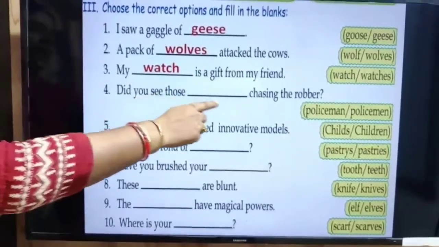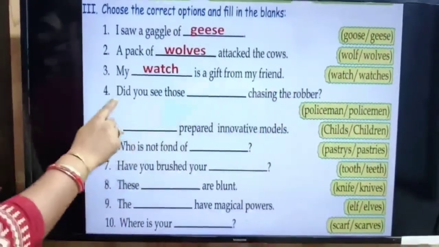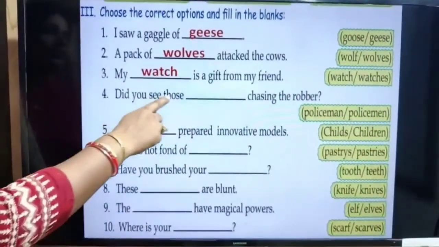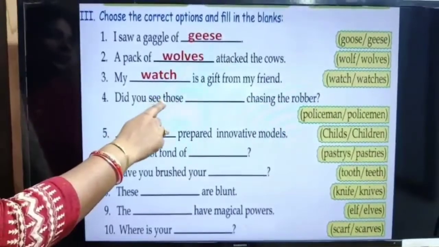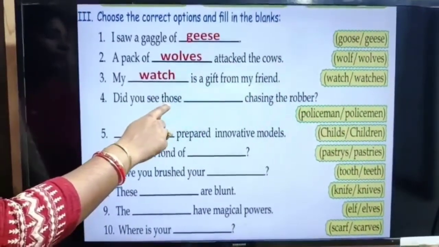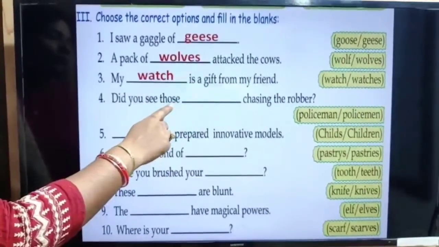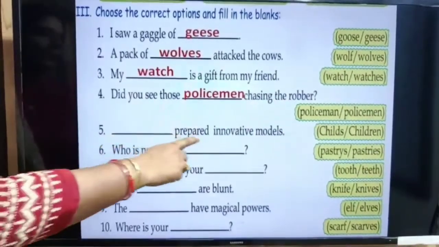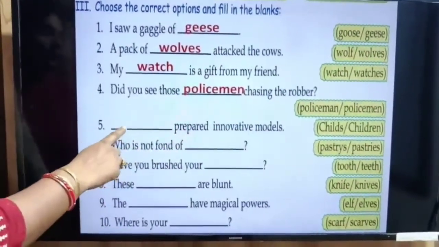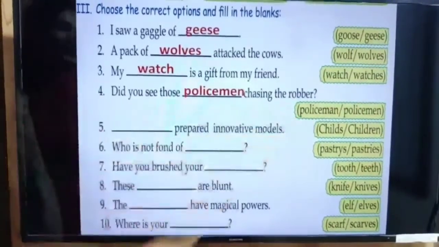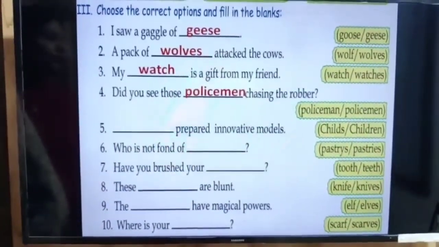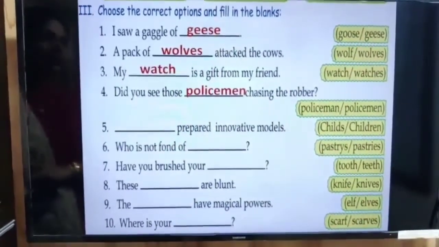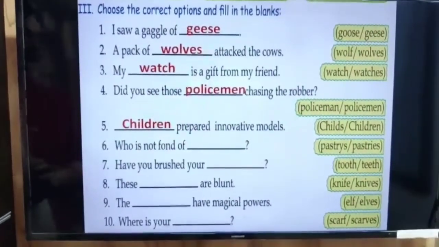Did you see those dash chasing the robber? Policeman or policemen? What we'll write here? Did you see those? Here those is written. So those means we are talking about more than one person. So it means we have to write the plural form. So we'll write here policemen. Dash prepared innovative models. Who prepared innovative models? Childs or children? There is no word childs. So plural of child is children. There is no plural like childs. So we'll write here children prepared innovative models.